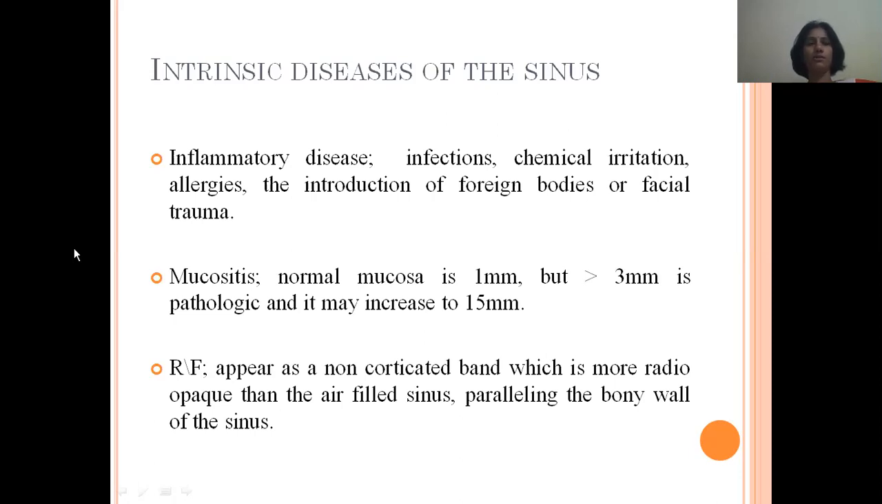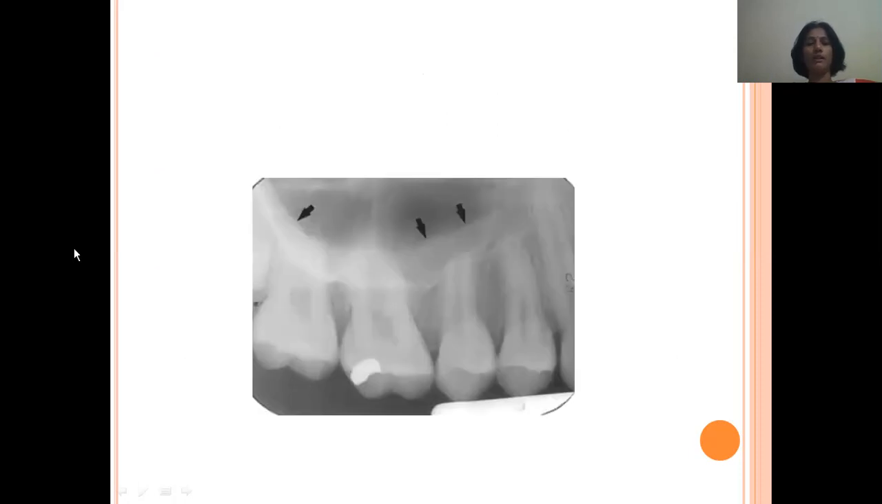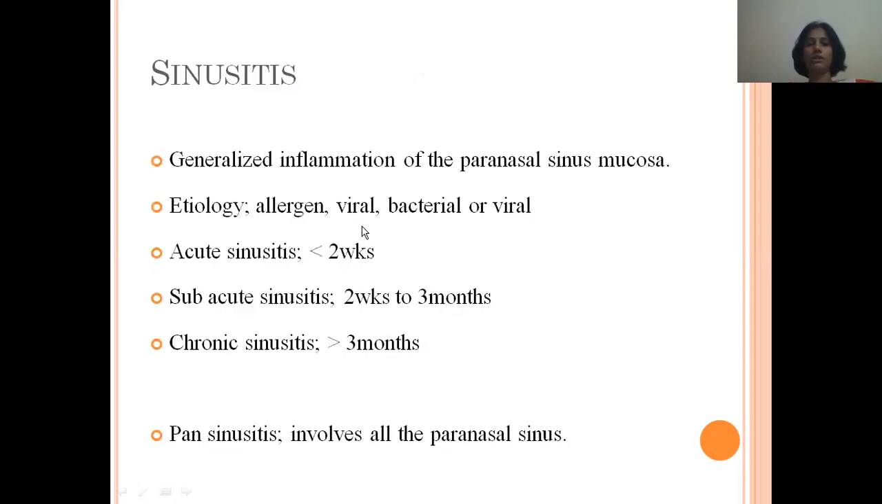Radiographically, it appears as a non-corticated band, which is more radiopaque than the air-filled sinus, paralleling the bony wall of the sinus. So as we see in this diagram, this is the floor of the sinus, and this is the thickness of the maxillary sinus, which is increased in case of mucositis.